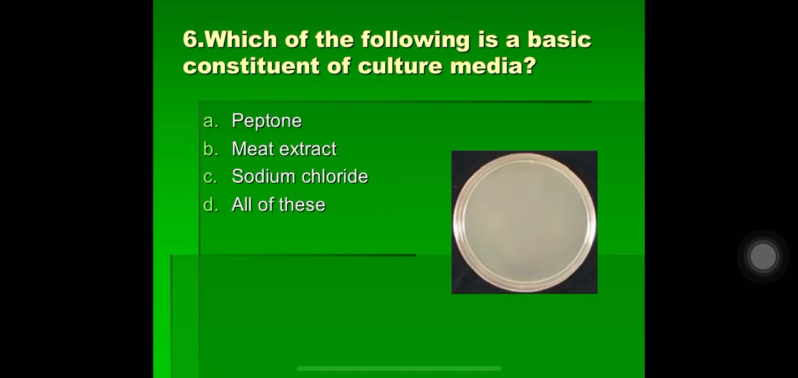Which of the following is a basic constituent of culture media? A. Peptone, B. Meat extract, C. Sodium chloride and D. All of these. So all of these are basic constituents of culture media. Every culture media will have a source of protein, that is peptone and meat extract. It will have salt, that is sodium chloride. It will have water. So these are basic components of any culture media.